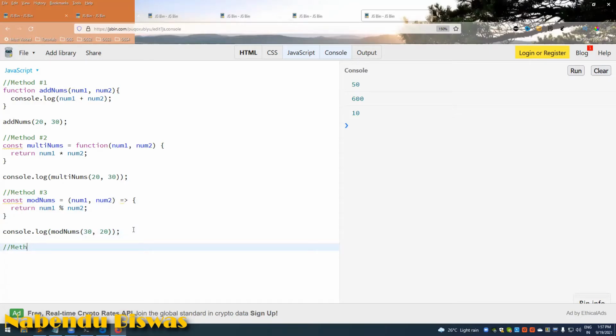Which is const div num equal to num divided by 5.